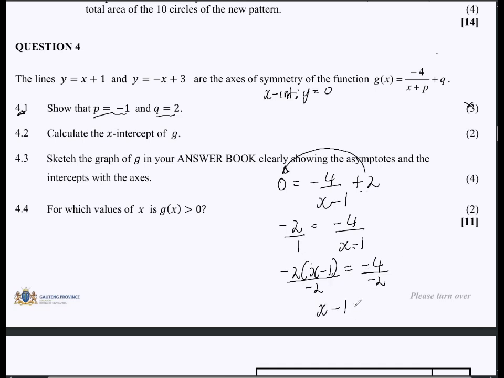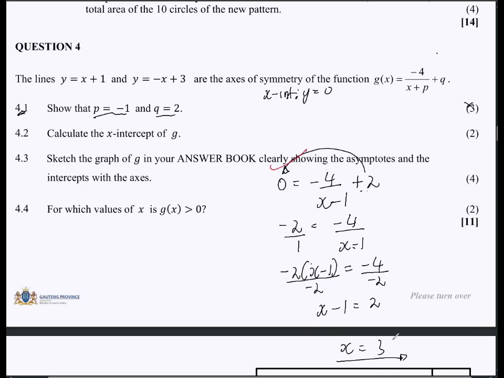So x minus 1 is equal to negative 4 divided by negative 2. That's positive 2. So x will be equal to what? Positive 3. Right. And that right there is my x-intercept. Obviously, the mark that you are going to get here is just understanding that your y should be equal to 0. That's the first mark.